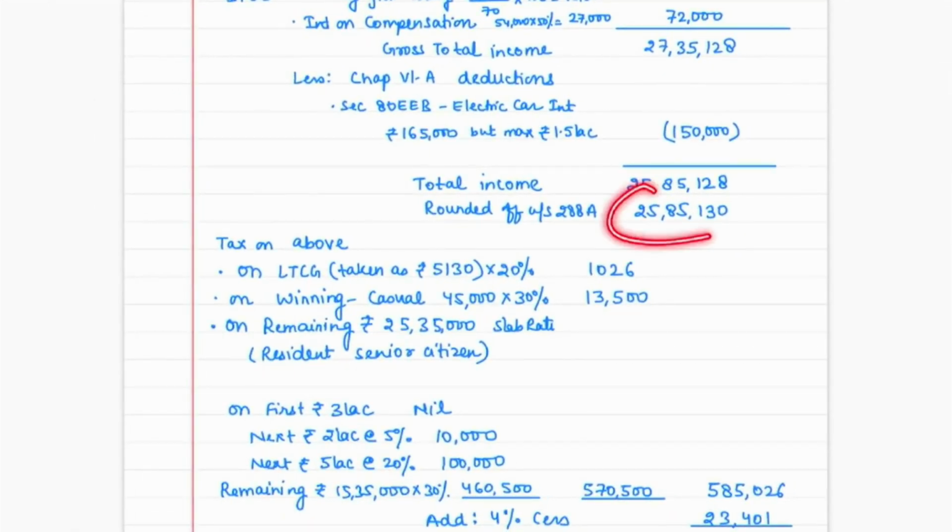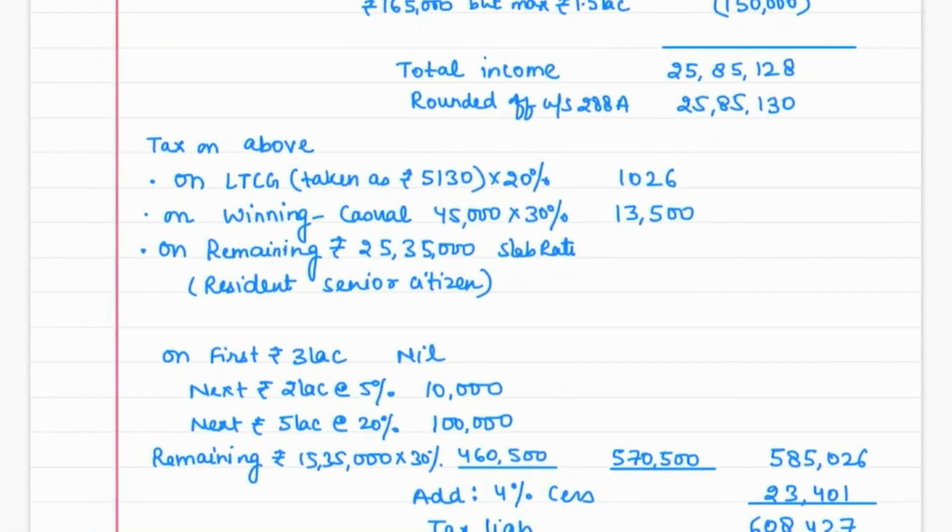So now you will calculate the tax, and remember you have some special income also, like long-term capital gain and winning from lottery, like casual income. So you will be applying special tax rates. So on long-term capital gain, you will be applying 20%. Our long-term capital gain was actually 5128, but we have now rounded it off. So what I have done is I have added that 2 rupees extra. I have made it 5130 on long-term capital gain. Otherwise, if you would have taken 5128, this would have been fine. Hardly it will be a difference of 1 or 2 rupees.